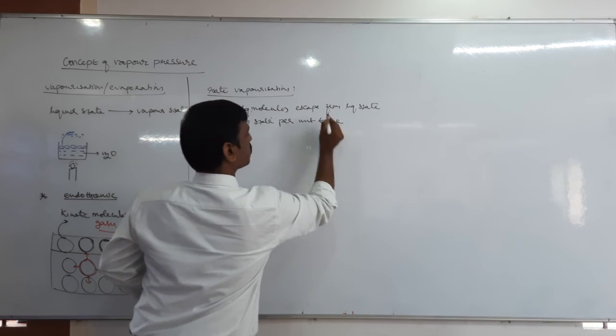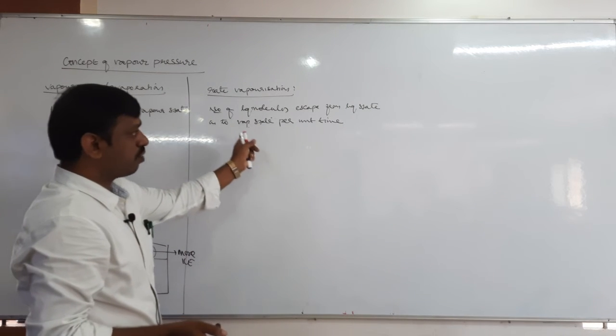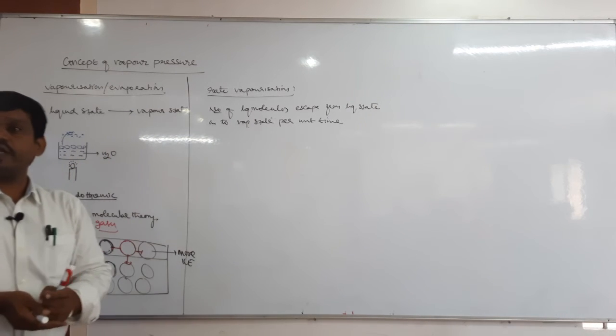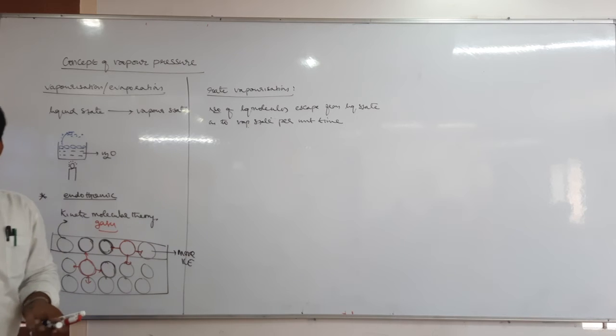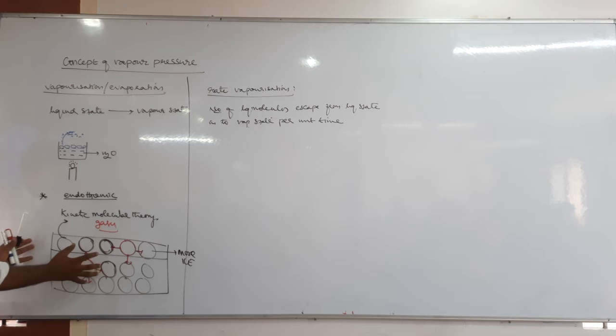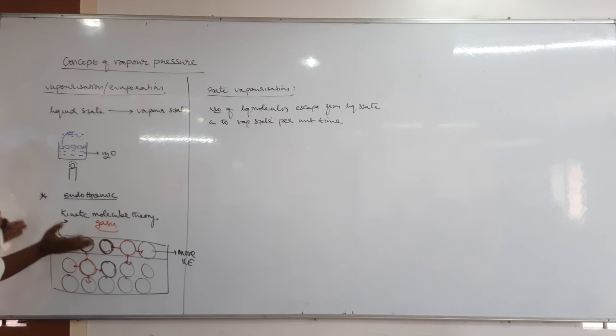Time is required, because it is a rate. So the number of liquid molecules escaping from the liquid state into vapor state per unit time is called the rate of vaporization. If the rate of vaporization is more, it means more liquid molecules escape from the liquid state into vapor state per unit time. If the rate of vaporization is less, that means fewer liquid molecules escape. That is the meaning of rate of vaporization.